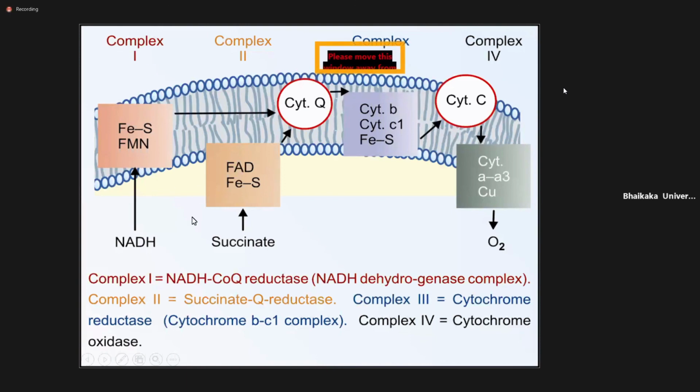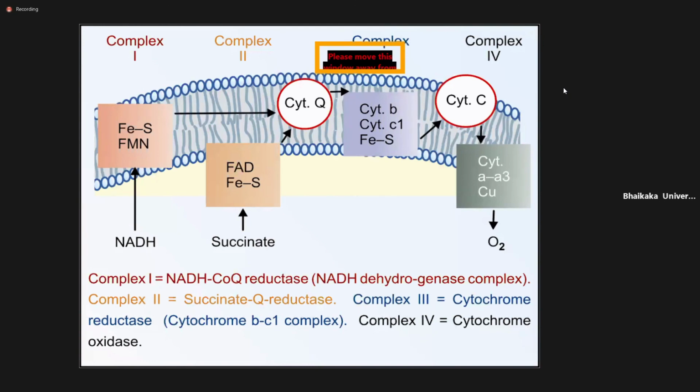So in simple words, when NADH is oxidized, it gives the electron, and this is passed through the ETC. A total of 10 protons, or H plus, are transported from inside to outside. But in case of succinate or FADH2, only 6 protons come from inside to outside when the electron is transported from succinate to the O2.